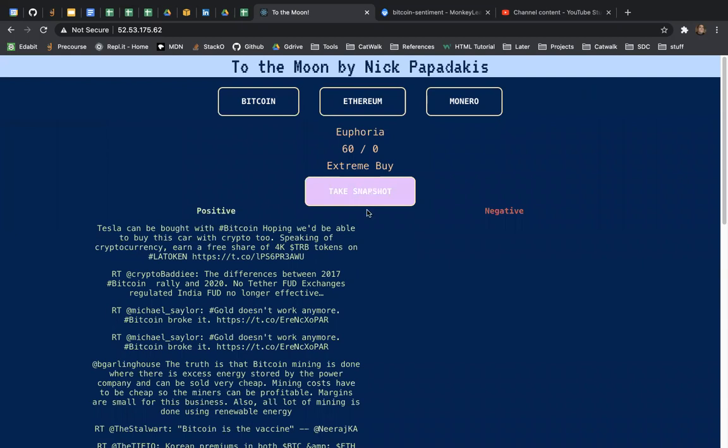The user can also take a snapshot of this sentiment data, which saves it in a Mongo database with a timestamp. The idea going forward, if I were to work on this more, is that a user could create a bunch of their own snapshots and they could do more fun things with those snapshots, like plot them over time, perhaps plot them against actual price behavior of their chosen asset, and other more robust activities like that. But for now, that is it.